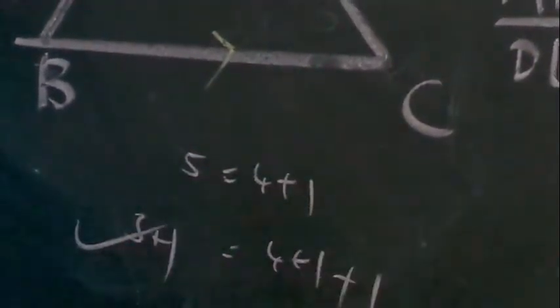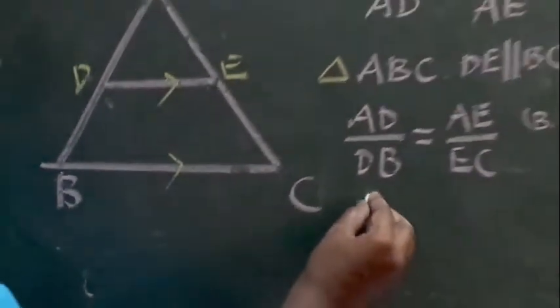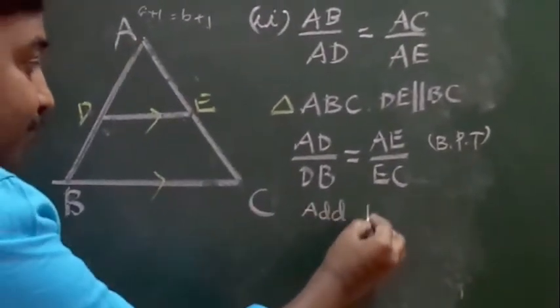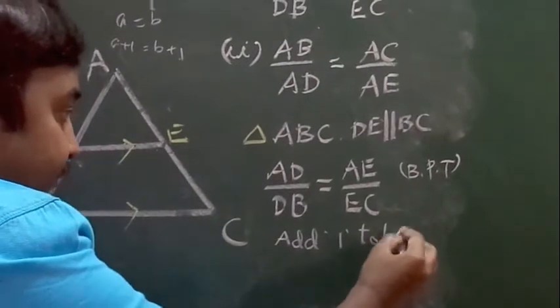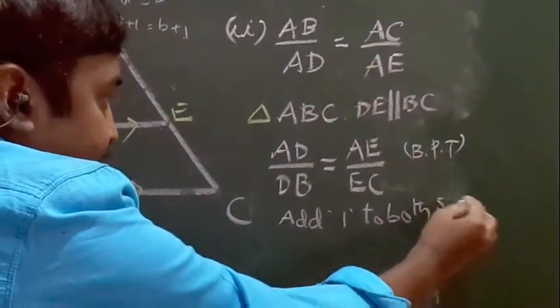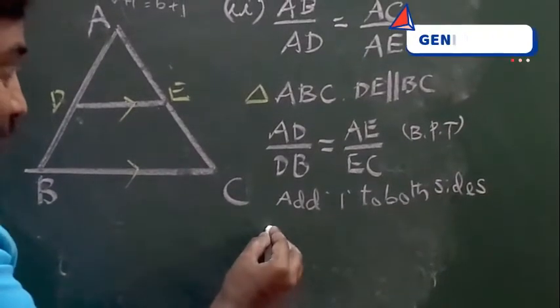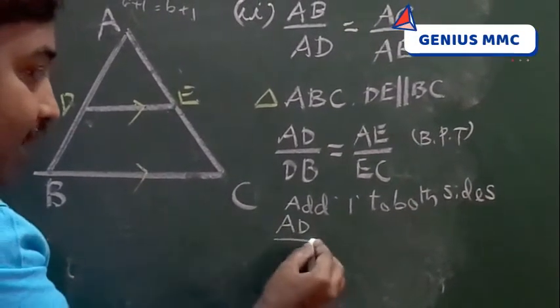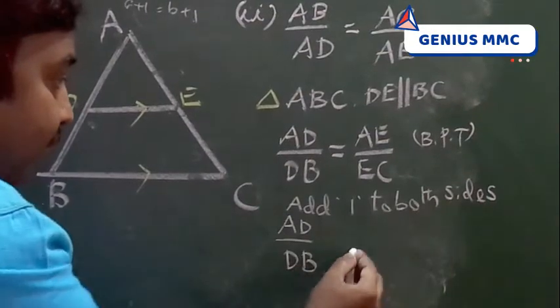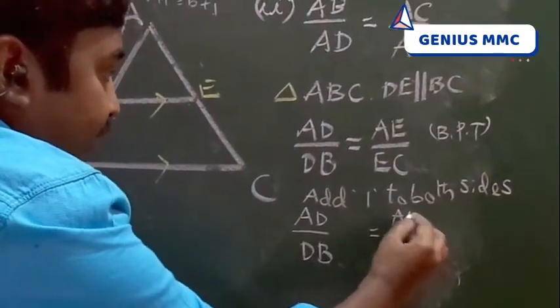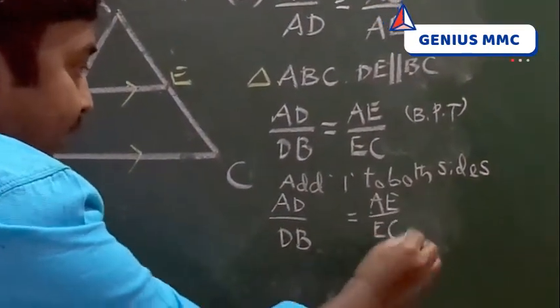Then only it is equal. Similarly for this, add 1 to both sides. What happens? AD by DB plus 1 is equal to AE by EC plus 1.